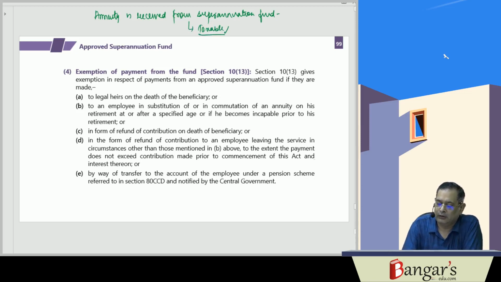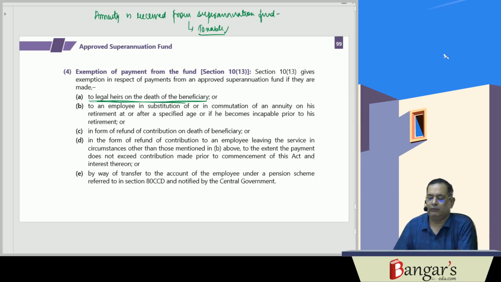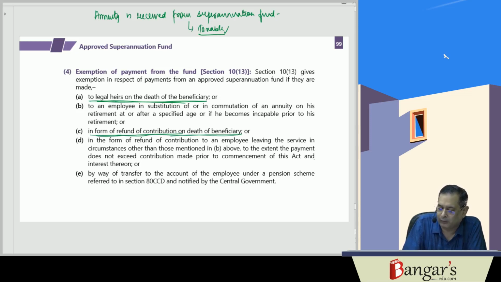However, exemption will be there in the following cases if any amount is received from the superannuation fund. In case it is received by the legal heirs on the death of the beneficiary, then it will be exempt. Or if it is in the form of a refund of contribution on the death of the beneficiary, the same will also be exempt.